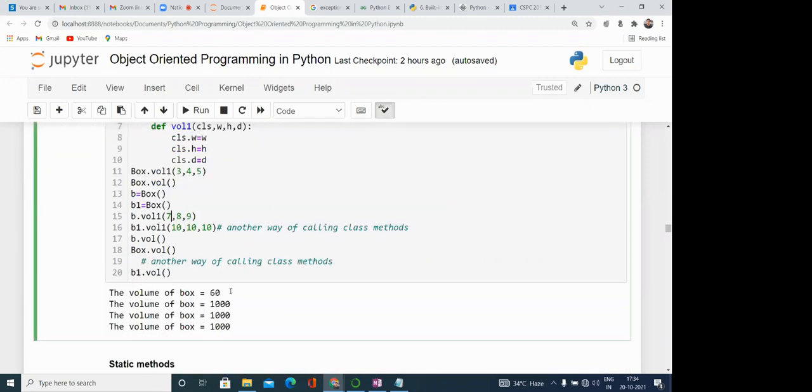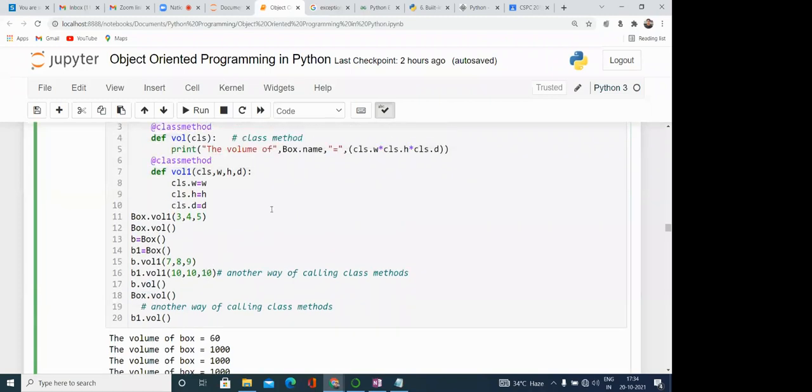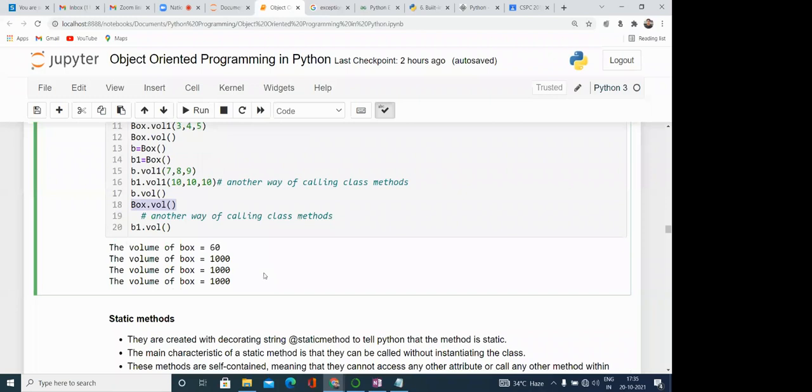Okay, in the same way, while we are writing b1.vol1, it means we are now overwriting this 7, 8, 9 with 10, 10, 10. And while we are calling b.vol, however we are calling this method with the object b, still the value which we have set with b is not available now. It is overwritten by this 10, 10, 10. So you will get 1000. Similarly box.vol you will get 1000, and b1.vol you get 1000. Okay, so is this clear to you? Please tell me.